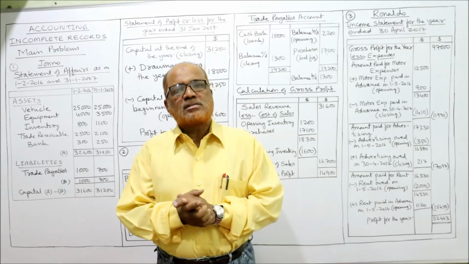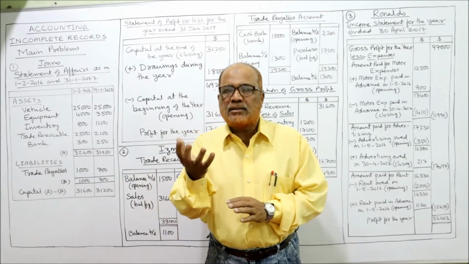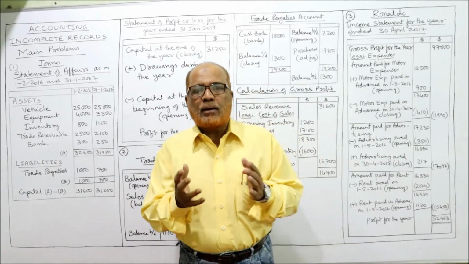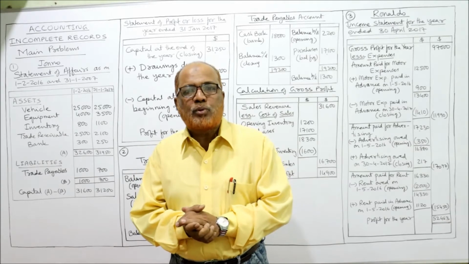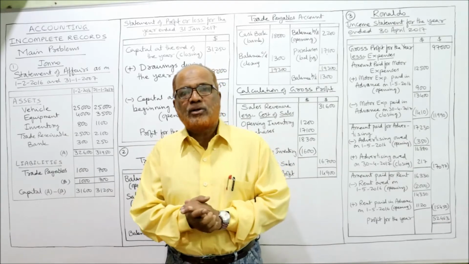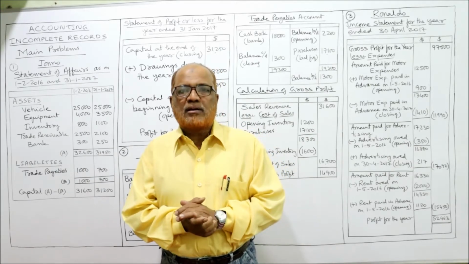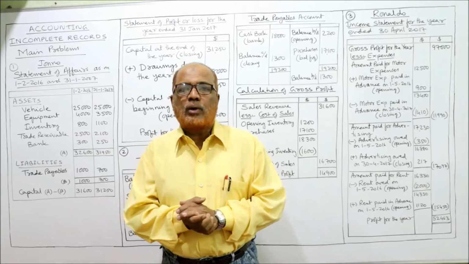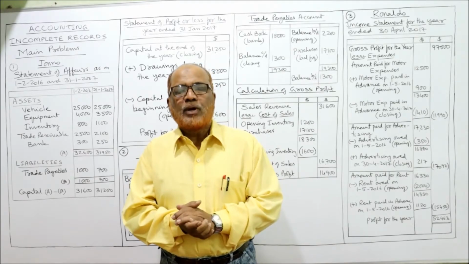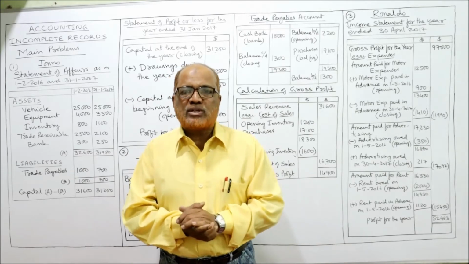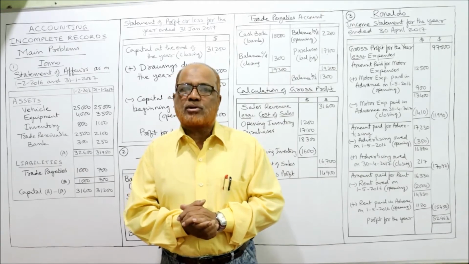Now the question arises how they can calculate the profit and find the financial position. In the last video I explained in detail the method followed in finding out the income of those organizations which keep incomplete records.